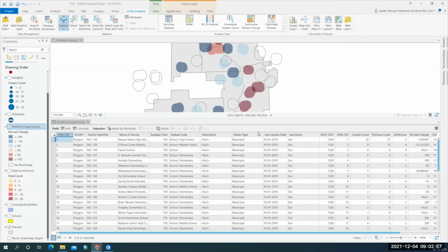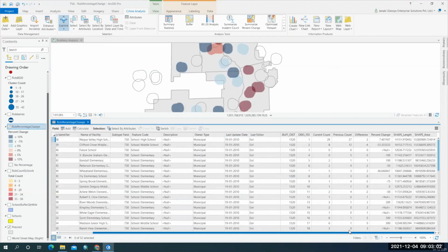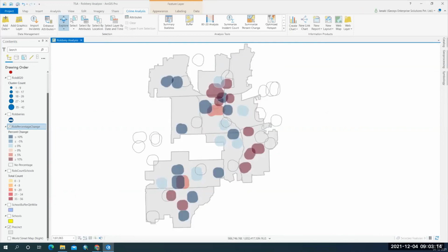So you have the school, the owner type, the incident date, and the percentage of change. So based on this, the symbology has been given here.